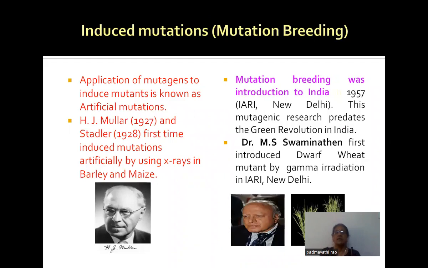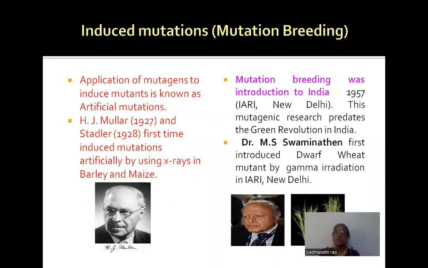In India, in 1957, Dr. M. S. Swaminathan worked on mutations at the Indian Agricultural Research Institute, New Delhi, and he produced a dwarf variety of mutants by using gamma irradiation. In the dwarf variety, the yield is very high, and we can harvest this wheat plant within 1.5 months.